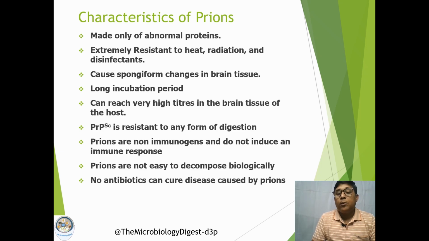The abnormal form of the protein, which is responsible for causing disease, that is the PrPSc, is resistant to any form of digestion, meaning it is highly resistant to proteases. Prions cannot induce any immune response because they are normal cellular proteins. Only the conformation of the protein gets altered, so our immune system cannot recognize this protein as a foreign particle. That is why there is no immunogenic response against prion proteins.